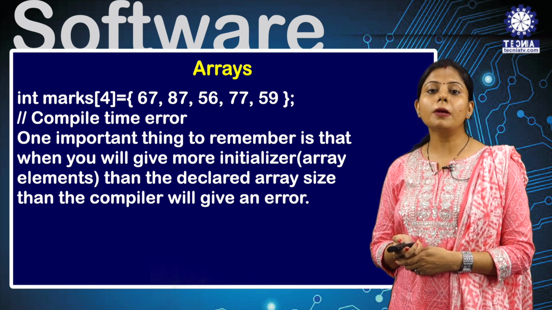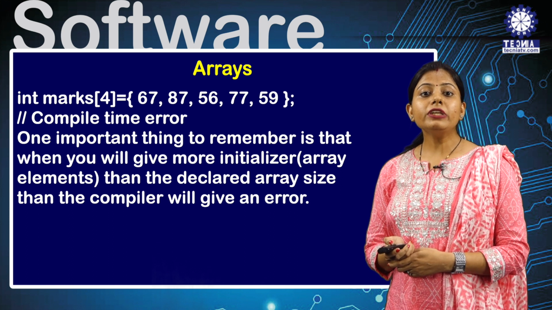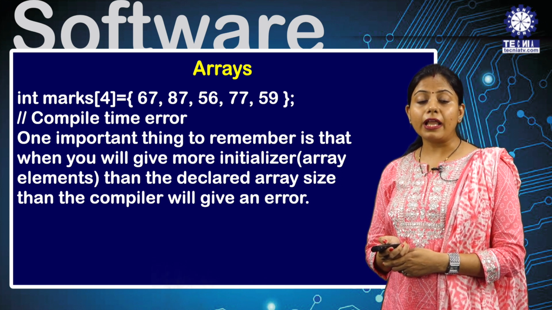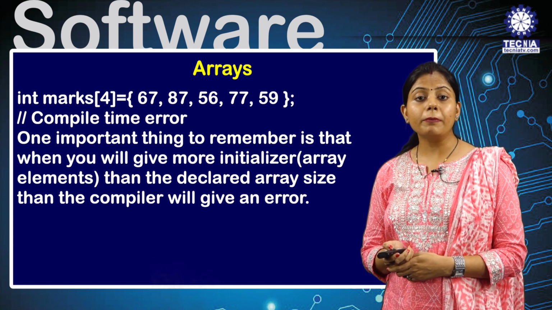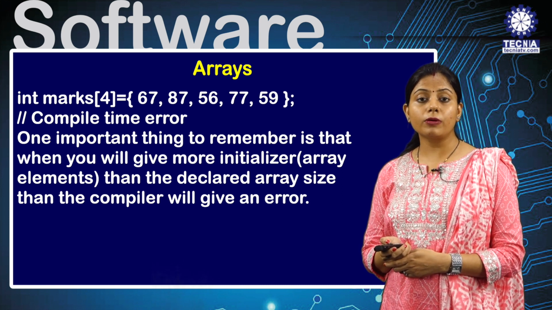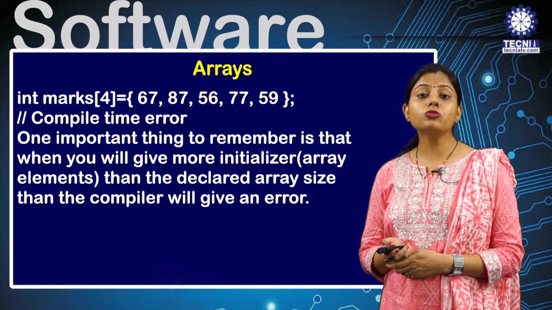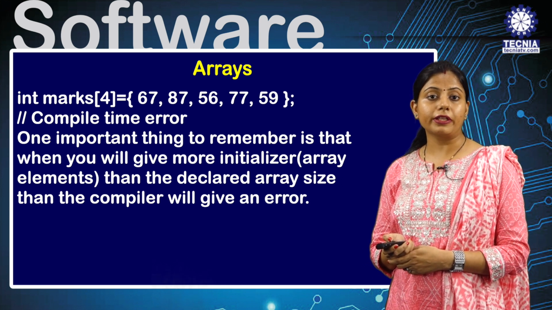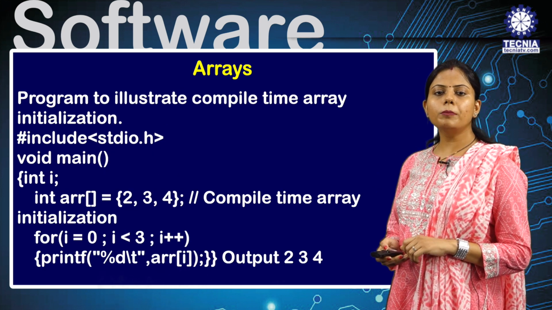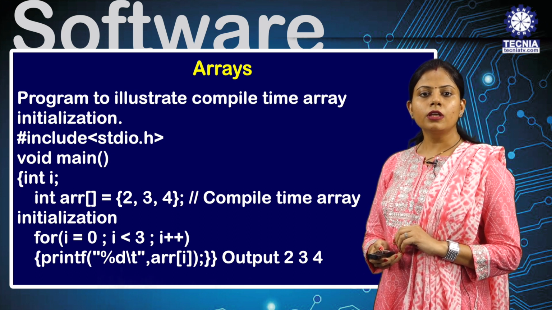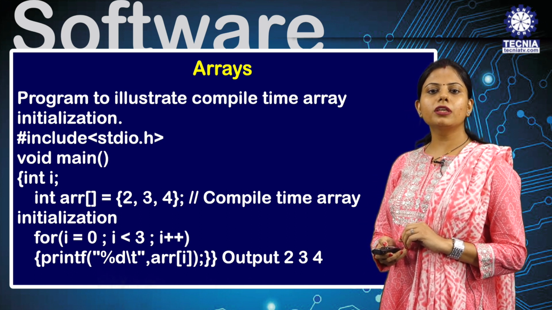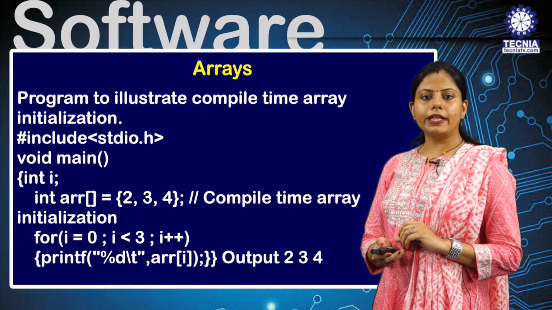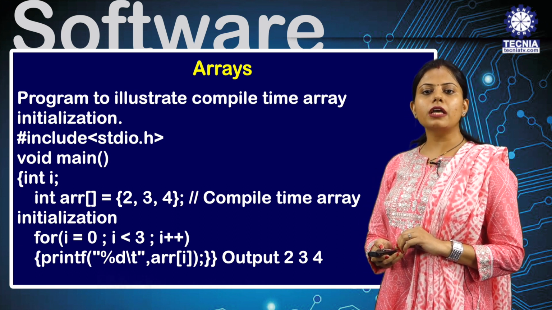So it will show you an error, because whenever we initialize the array at compile time, we always need to remember that whatever size we provide to the compiler, only that much memory will be stored, and it cannot be exceeded automatically. Compile time array initialization is similar to ordinary variable initialization, like data type, array name and the size of the array.